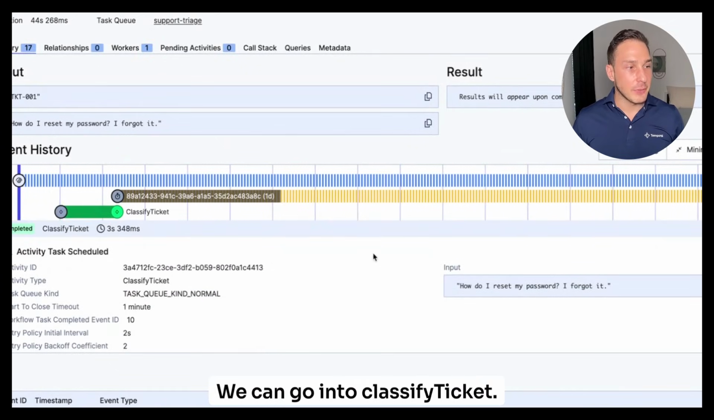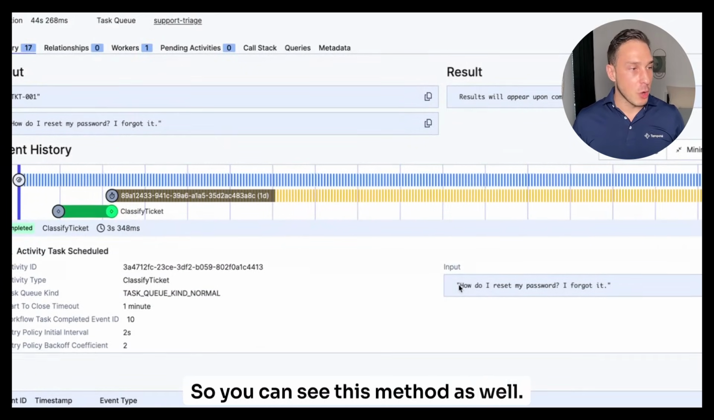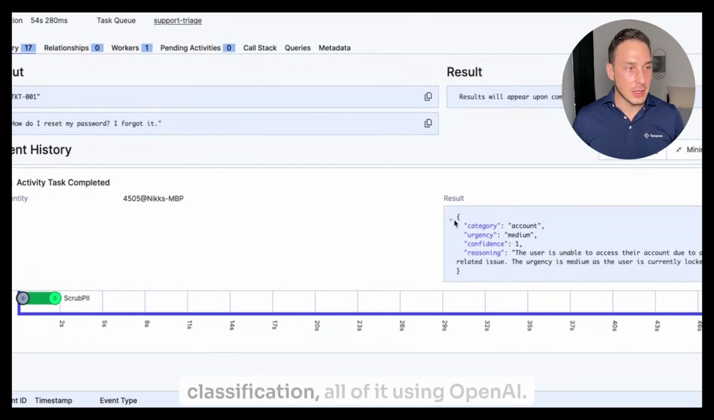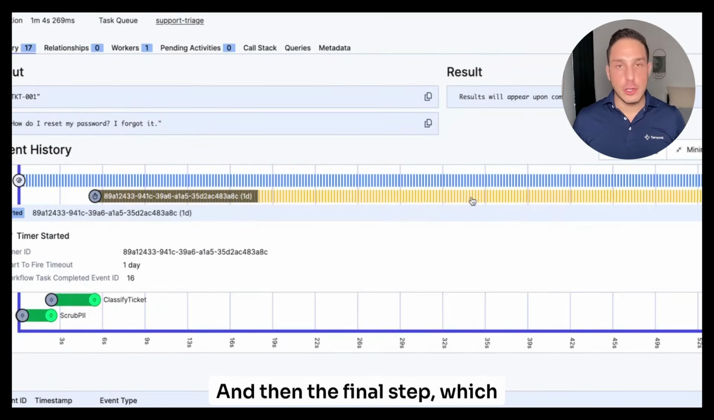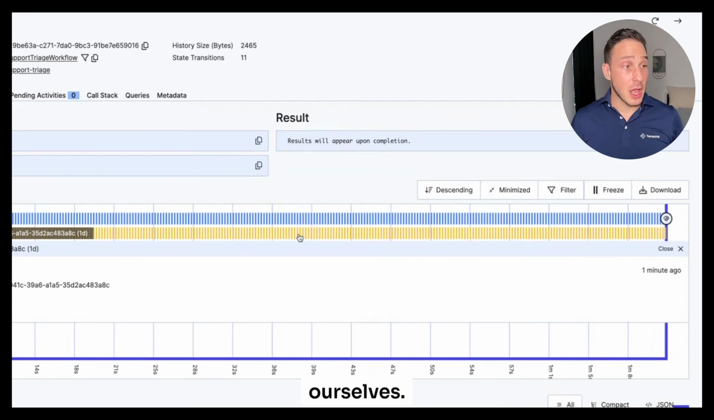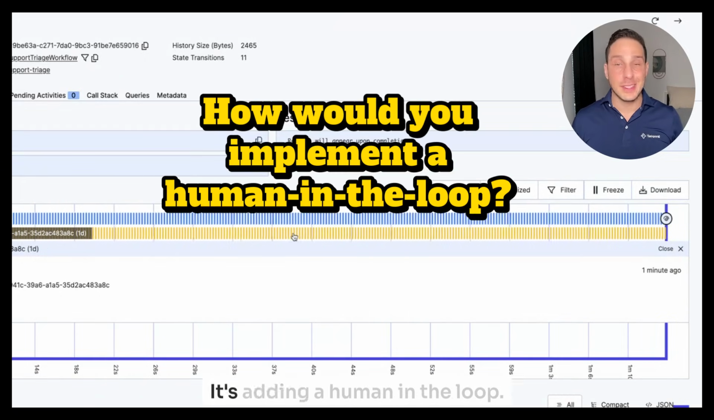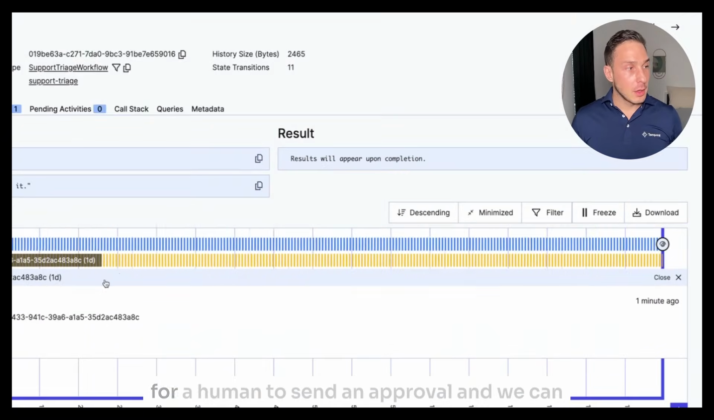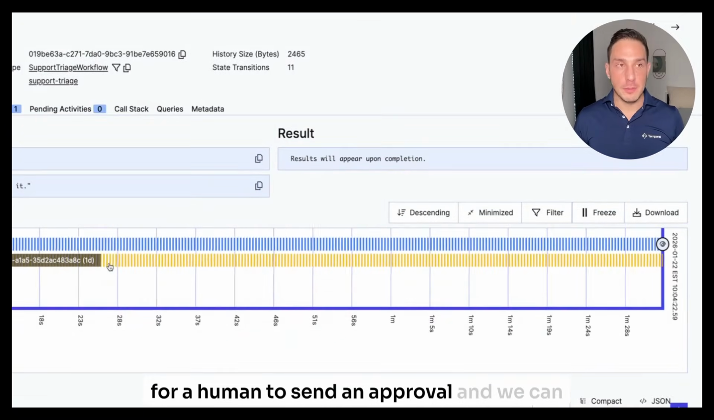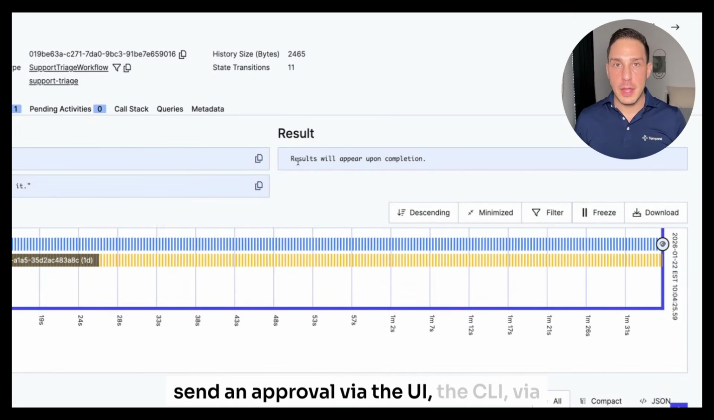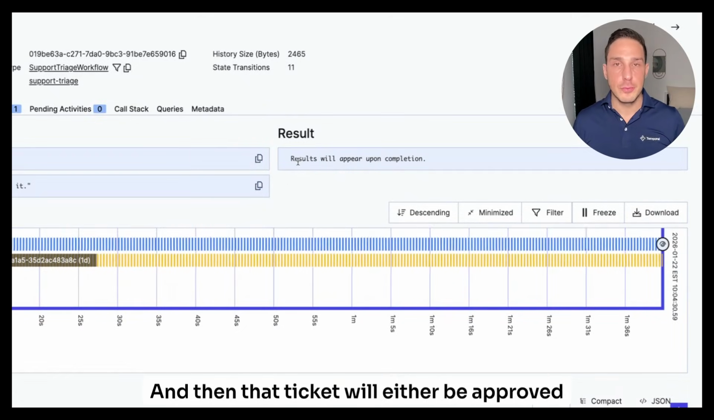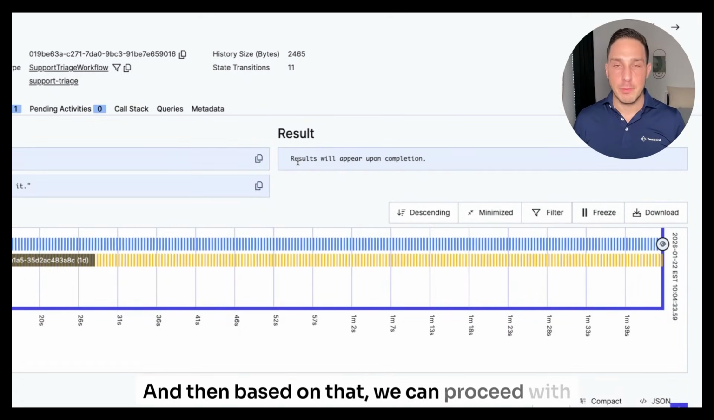We can go into classify ticket. So you can see this method as well, exactly the same business logic, getting a password reset and then getting a classification, all of it using OpenAI. And then the final step, which normally we would have to implement ourselves. However, with Temporal, it's extremely easy, is adding a human in the loop. There's this event that will wait for up to a day for a human to send an approval. And we can send an approval via the UI, the CLI, via APIs, doesn't matter. And then that ticket will either be approved or rejected. And then based on that, we can proceed with our next steps.